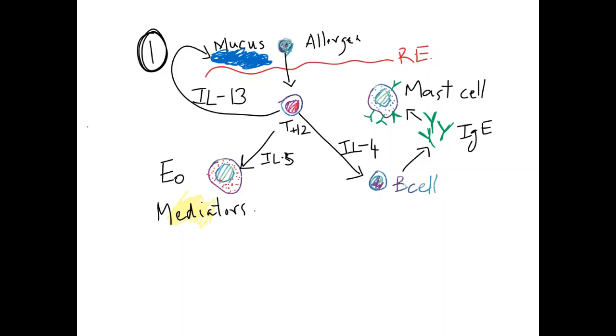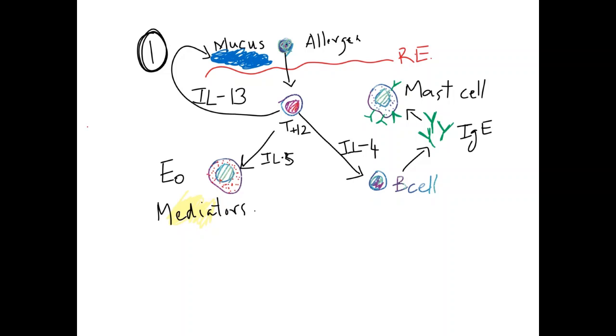What that interleukin 4 does is it stimulates B cells to differentiate into plasma cells and start producing immunoglobulin E. So these immunoglobulin E will then go and sit on top of the mast cell receptor. The Fc portion will get attached to the mast cell receptor. Then T helper cell 2 also secretes interleukin 5. This interleukin 5 recruits the local eosinophils.